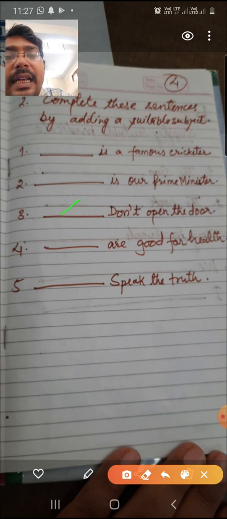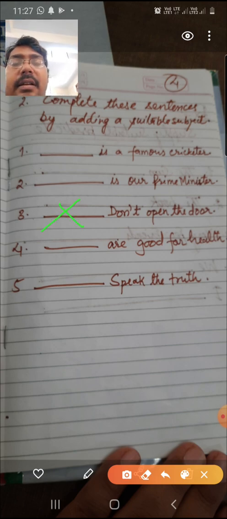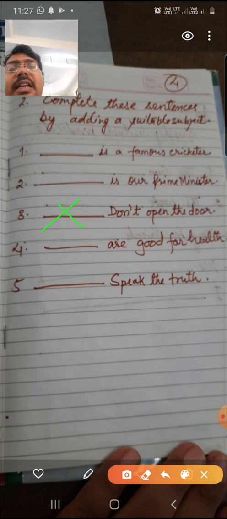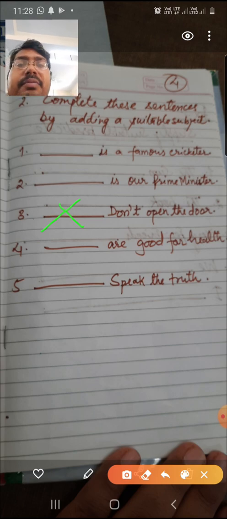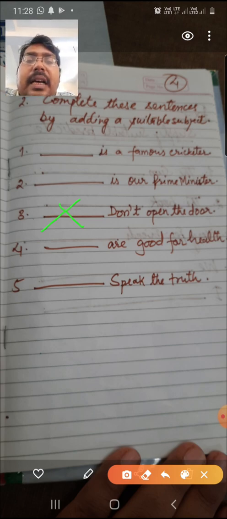So there is no need to write anything, because they don't need any subject. The subject you is hidden in such kind of sentences, imperative sentences. Now fourth one, are good for health. Now you cannot say milk. Some student in the live class said milk are good for health. We can't use are for milk. We can use only is, for these material nouns.